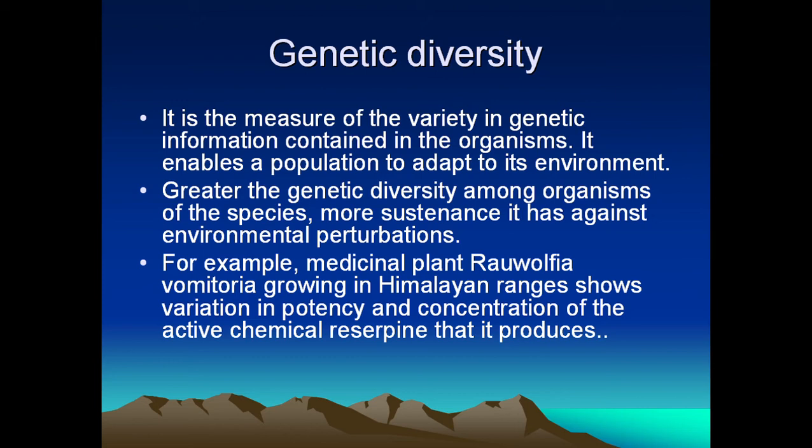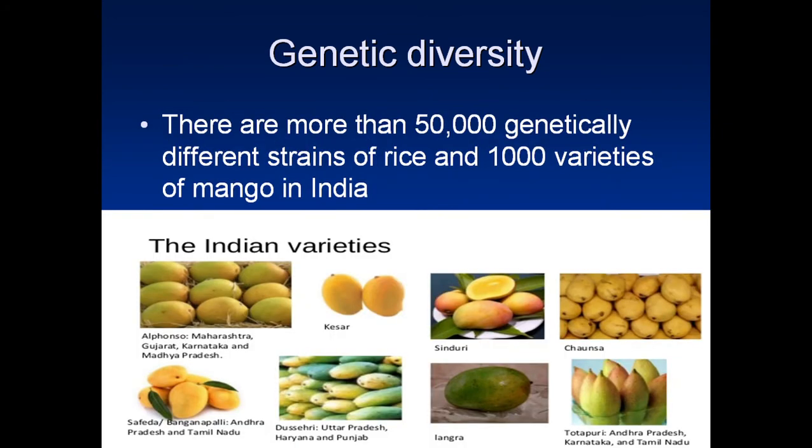Now, some examples are given in your book. So, first is medicinal plant Rauwolfia vomitoria, growing in Himalayan ranges, shows variation in potency and concentration of the active chemical reserpine that it produces. Next example, there are more than 50,000 genetically different strains of rice and 1,000 varieties of mango in India. And some of the varieties are shown in the slide.